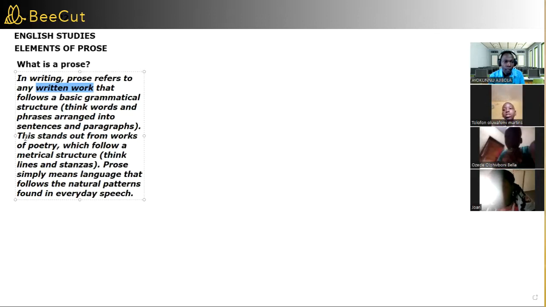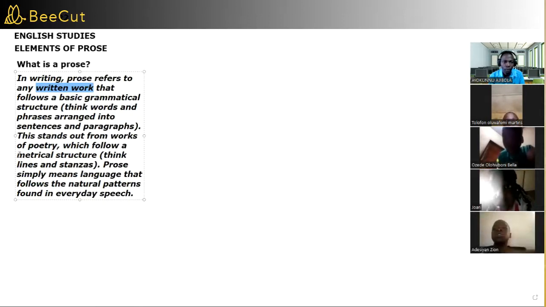This stands out as it is different from the works of poetry. So now we're going to be looking at the difference between a prose and a poetry. A poetry follows metrical structure.